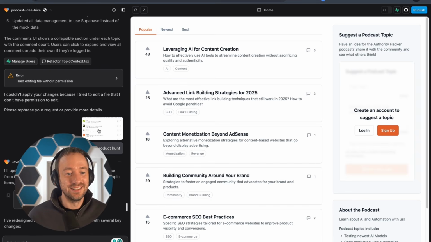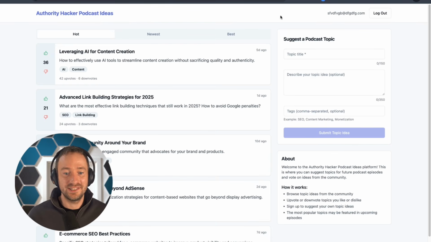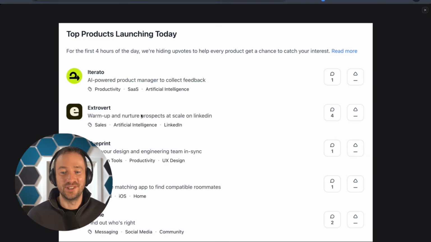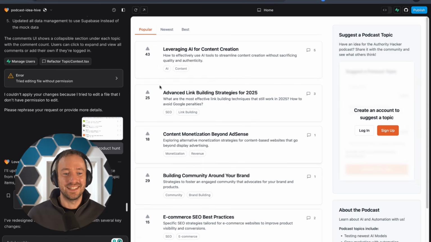And then I was like, oh, so remember, I had this initially, right? And what I did is I took a screenshot of Product Hunt. I was like, this looks better. Can we do this? But we got the current version that you see here that looks a lot more like Product Hunt just by doing this.